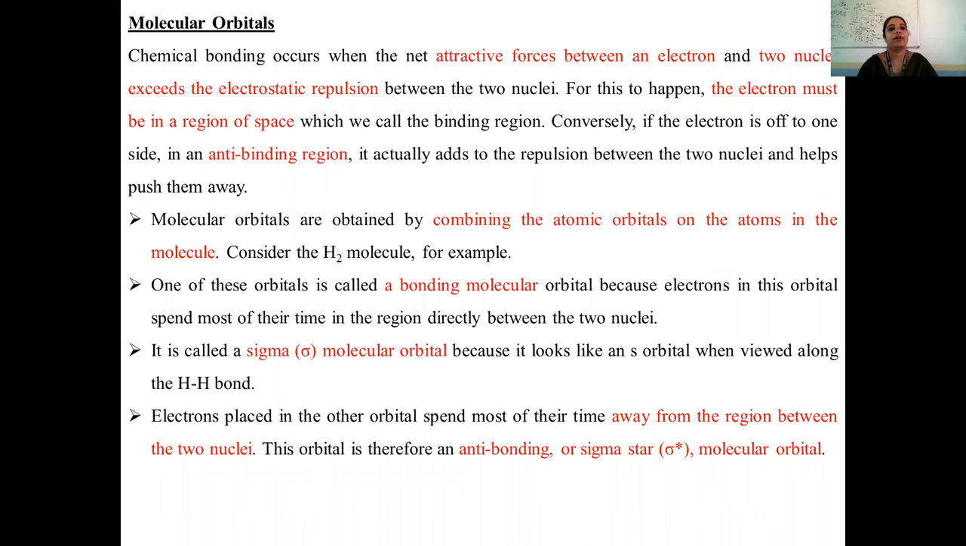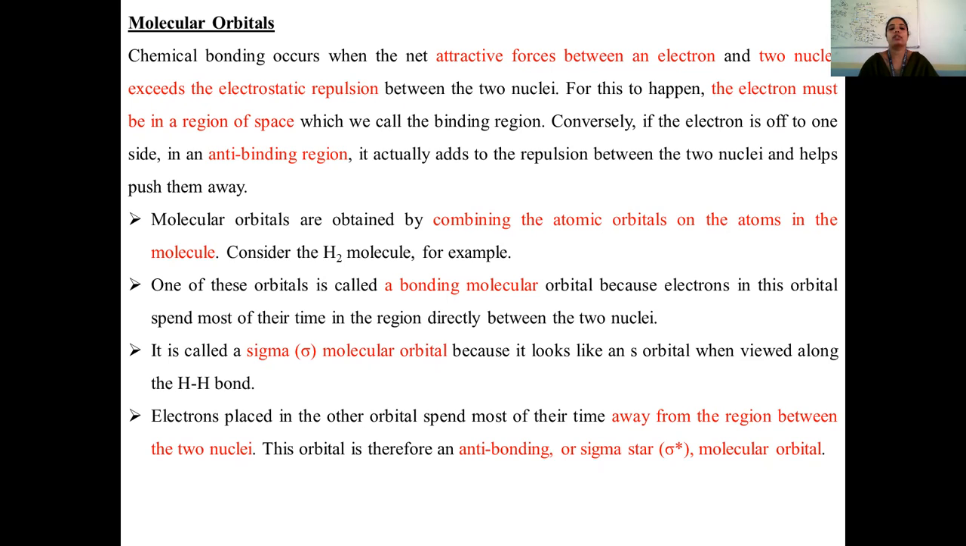Let's see the introduction to molecular orbital theory. Here a molecular orbital is formed when two atomic orbitals combine. The molecular orbitals are divided into bonding and antibonding orbitals. In bonding orbitals, the electrons spend more of their time in the region directly between the two nuclei. If the electron spends longer time between those two nuclei, we call it a bonding molecular orbital, and it is denoted by sigma.